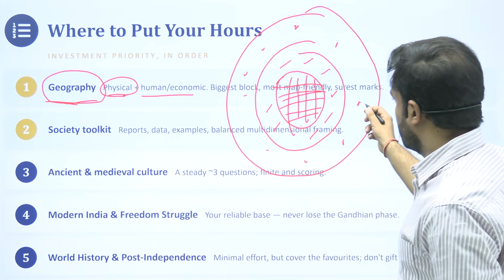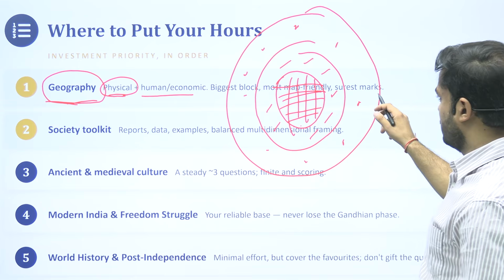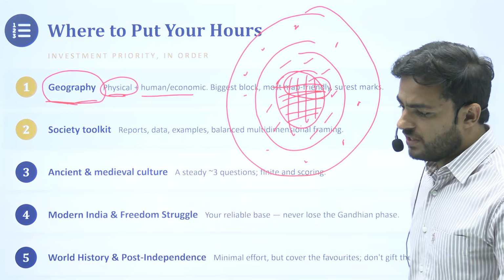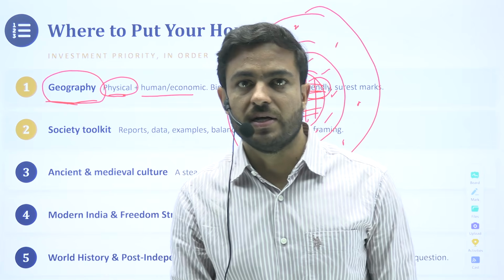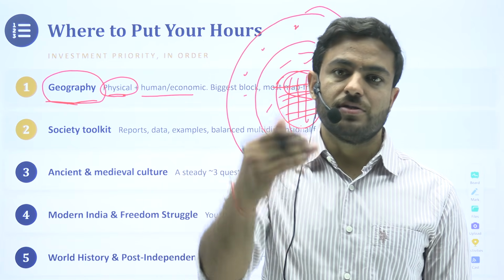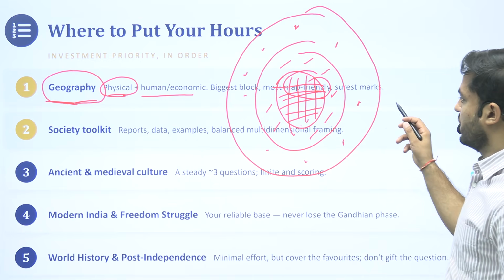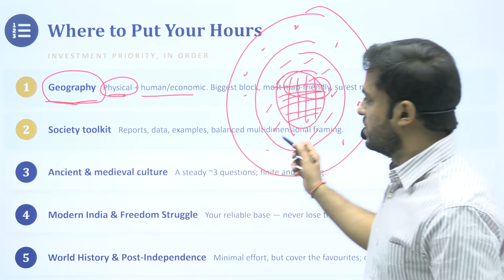So this is the biggest block that is there, and map friendly in the sense that you can easily make diagrams and convey your ideas. Rather than writing so much, you can convey through diagrams and through the presentation thing that we were talking about.